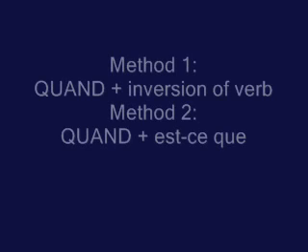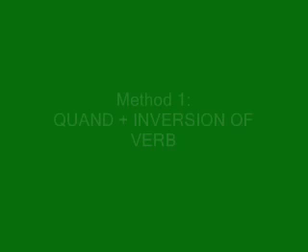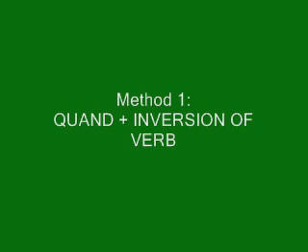The first one consists in inverting the order subject-verb when asking a question with quand, and the other method consists in using the expression est-ce que after quand. Let's focus on the first method. Quand plus inversion of the verb.